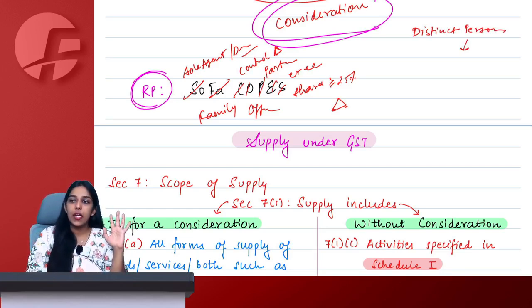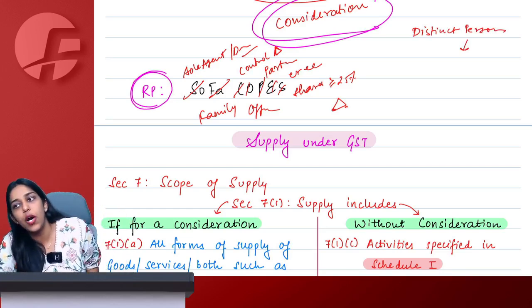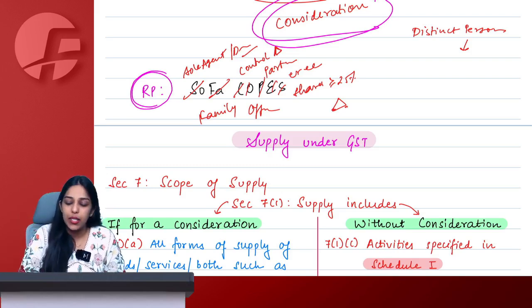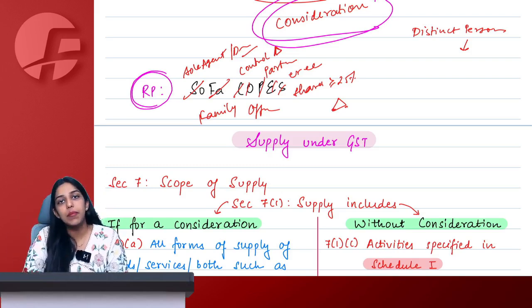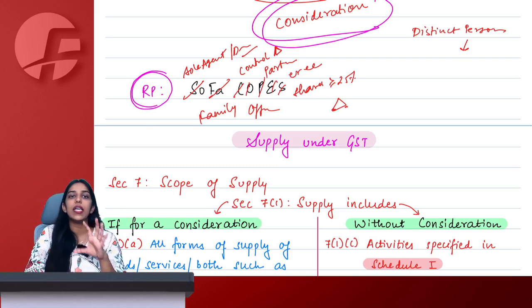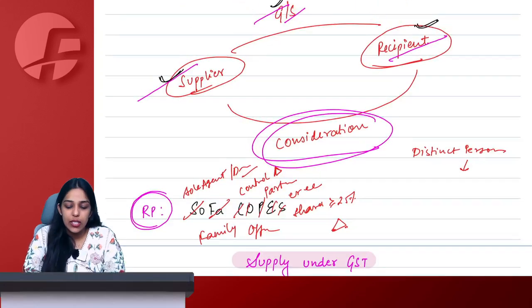Whenever I say distinct person, you have to shout out loud what? Ma'am, same PAN, separate registration. They might be in same state, they might be in different state. The only criteria is same PAN, separate registration. They will be known as distinct person.